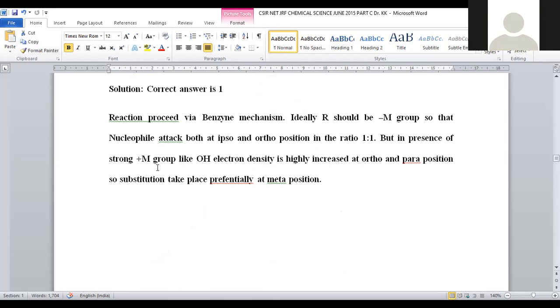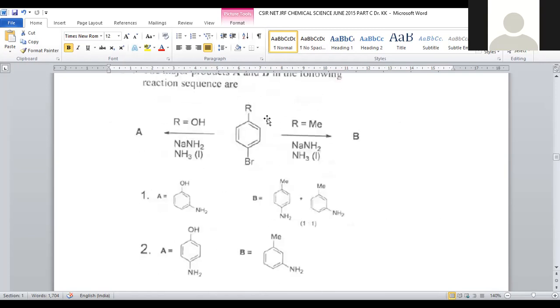But in the presence of a plus M affecting group like OH, being a plus mesomeric affecting group, electron density will be highly present at the ortho and para positions. So substitution takes place preferentially at the meta position. Here it is very clear that electron donation is possible. When electrons are released by OH, that will increase the electron density at the ortho and para positions, meaning the second and fourth positions become more electron dense.